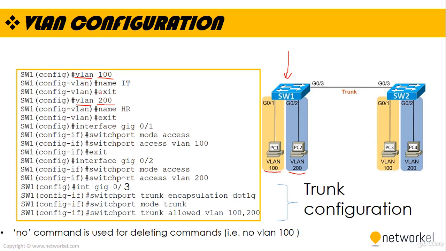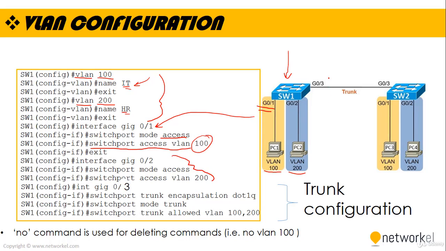On the config VLAN mode, we can give a name to our VLANs, as you can see, which is IT in here and which is HR for VLAN 200. After opening our VLANs, after configuring them globally, then we are getting into the interface mode. For example, for interface gig01, we are defining the switch port mode as access because that's carrying just one VLAN. Then we are assigning our switch port to the related VLAN, as you can see. The same thing in here also.